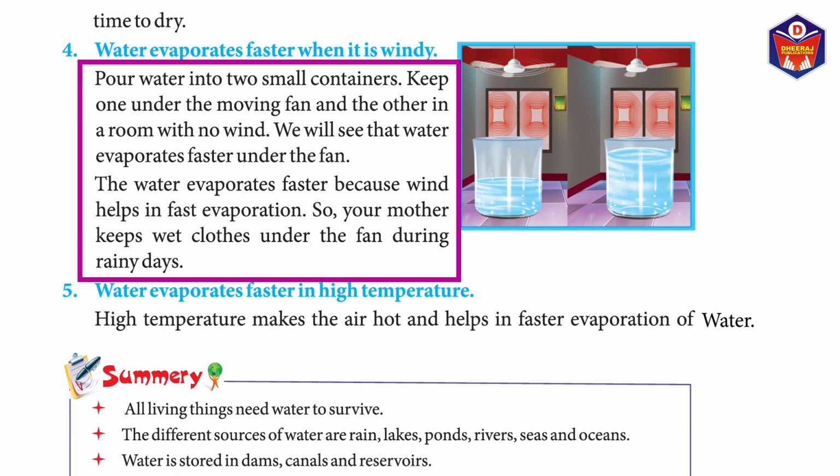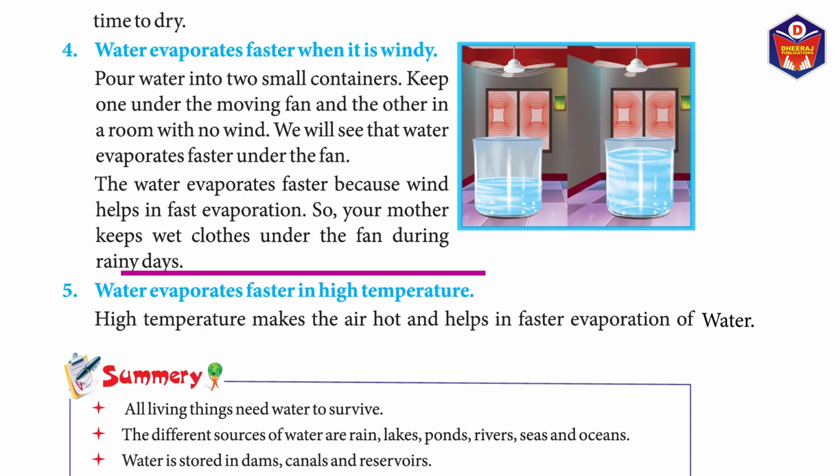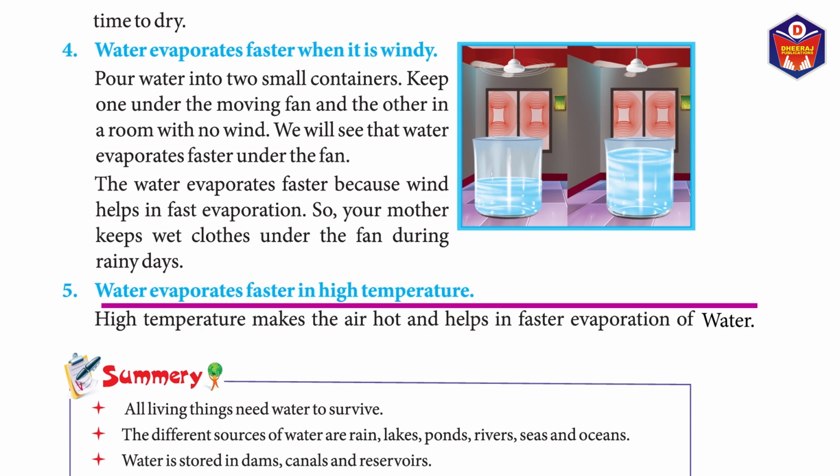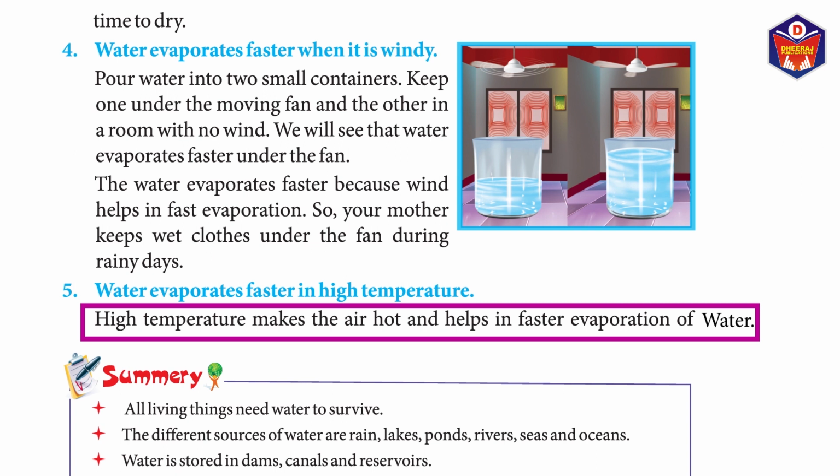So, your mother keeps wet clothes under the fan during rainy days. 5. Water evaporates faster in high temperature. High temperature makes the air hot and helps in faster evaporation of water.